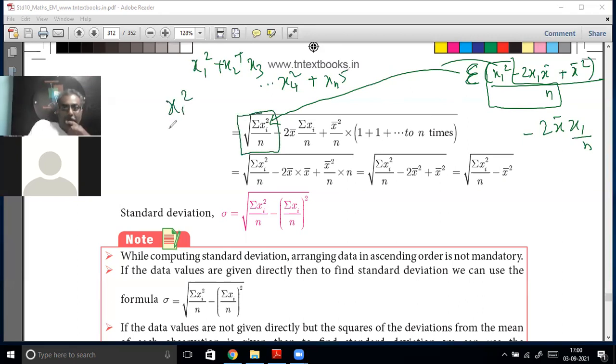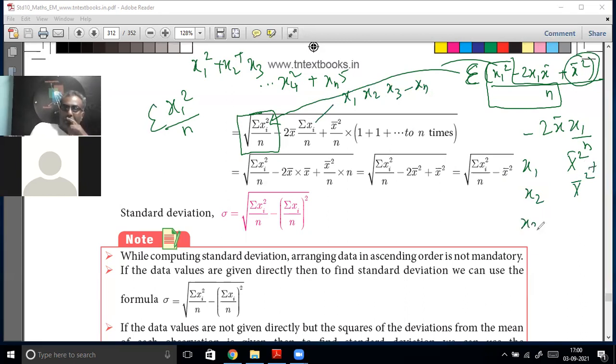So sigma xi squared by n first. Then minus 2 sigma xi into x bar; x bar is coming outside because it's a constant, and xi keeps varying, x1, x2, x3 like that till xn. So sigma xi by n. Then this is x bar the whole square. Every time x bar the whole square will come: for x1, x bar the whole square will come once; for x2, x bar the whole square will come, plus x bar.